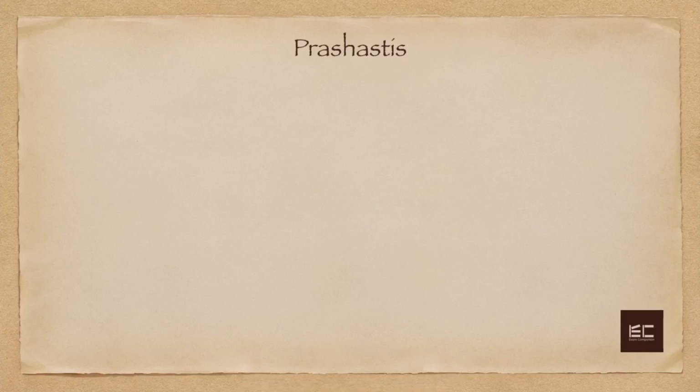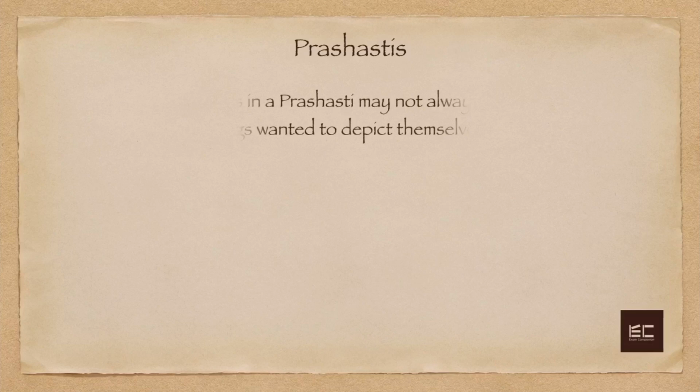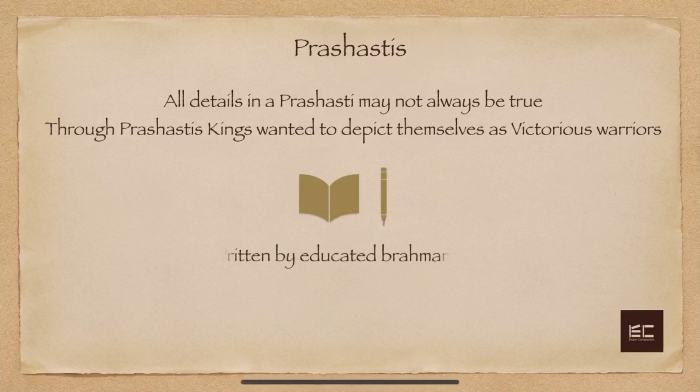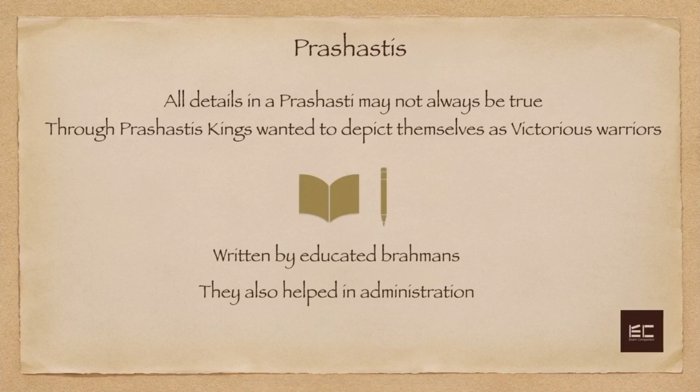Now students, in the last chapter, we saw a Prashasti. So, as I told you, a Prashasti is a poem written in praise of a king. And they may not always be true because the kings always wanted to show themselves as brave warriors, so they sometimes used to exaggerate their achievements. Now, Prashastis were generally written by educated Brahmins. So, as we saw, Brahmins, Samantas, and traders used to be important people. So, Brahmins also helped the kings in administration.